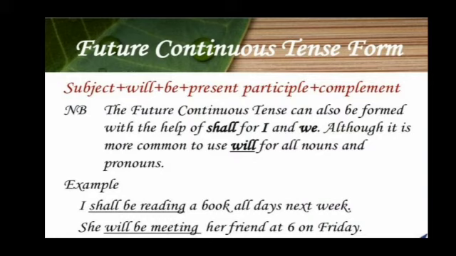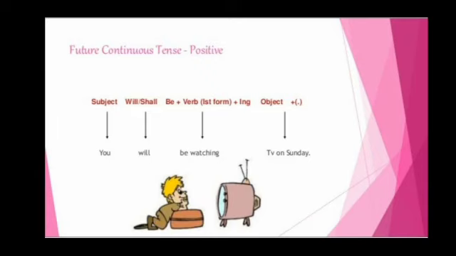So, the structure for framing future continuous tense is subject plus will or shall plus be plus the first form of the verb plus ing, and then of course an object to make the sentence more meaningful. And don't forget to insert a full stop, because without a full stop the sentence is not complete.